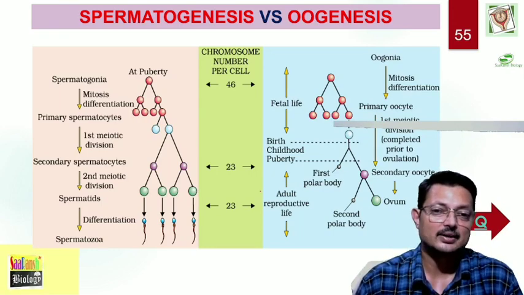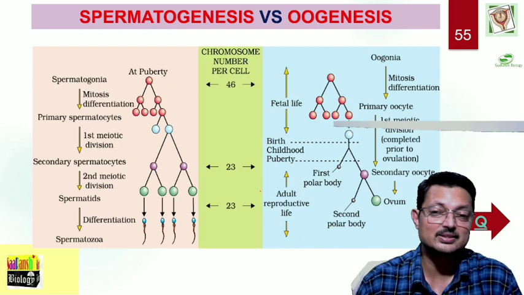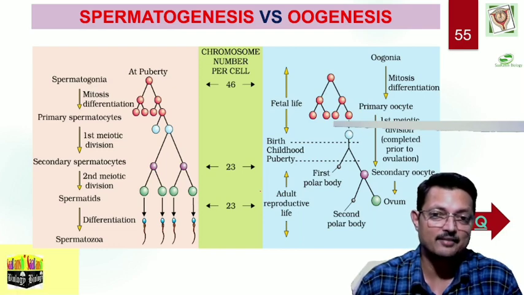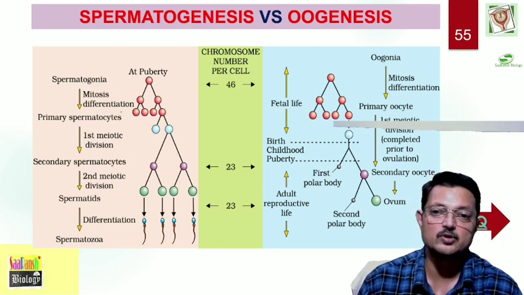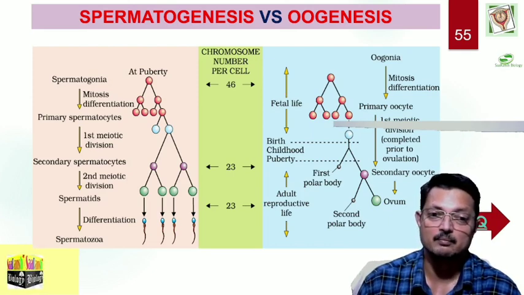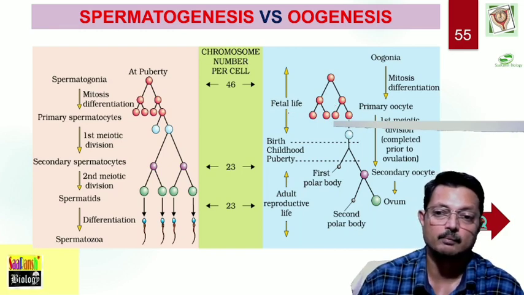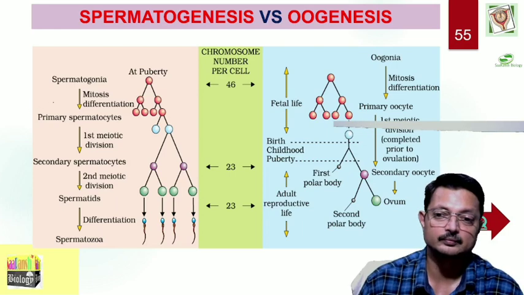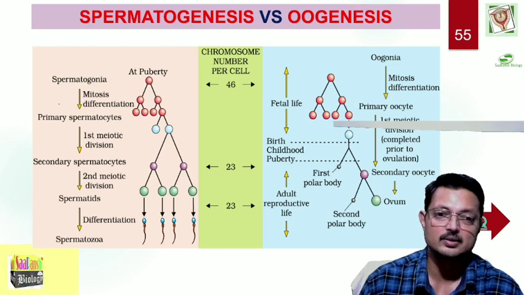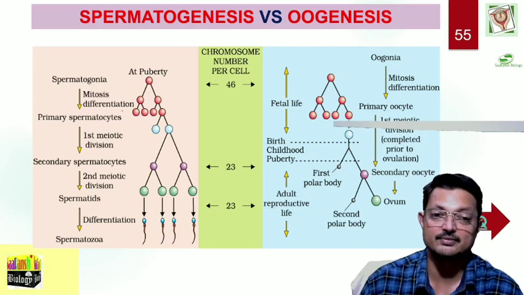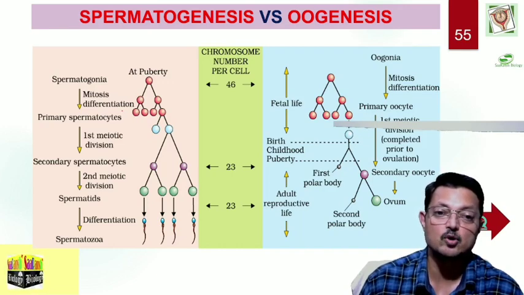This comparative chart is very important, that describes the difference between oogenesis and spermatogenesis. Spermatogenesis starts at the pubertal period, whereas oogenesis starts at the fetal period. Mitotic differentiation takes place in both the processes. The primary spermatocyte divides to form the secondary spermatocyte. These all take place at pubertal age, but in case of oogenesis, this is at a very early stage of fetal life. In fetal life, the primary oocyte gets arrested in